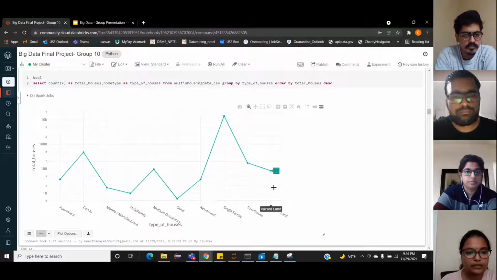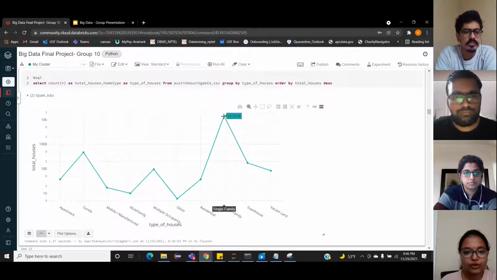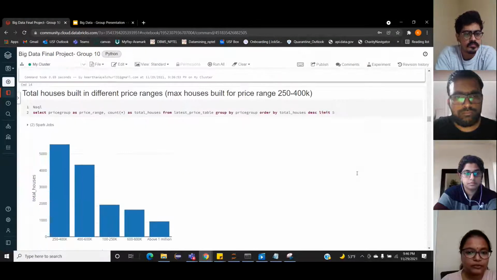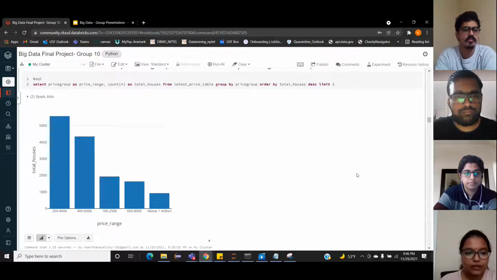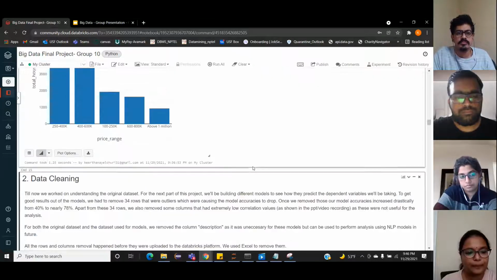The next line chart here shows the total number of houses built depending on the type of house, and we found that the maximum number of houses, around 14.24K, was for the single family type. The last visualization that we did here was to find the total number of houses built depending on the price range, and we found that more than 5,000 houses were built for the price range between 250 to 400K.